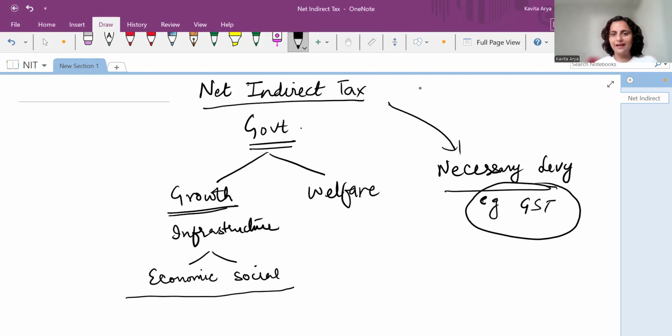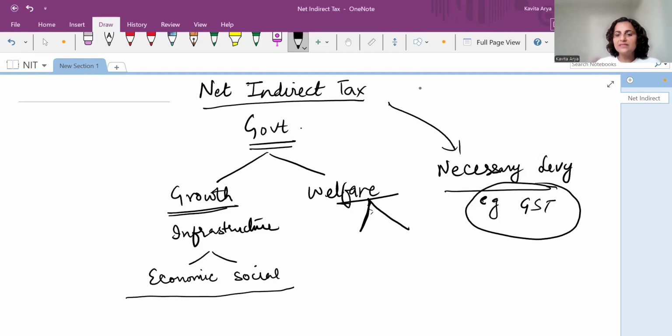When this financial assistance is given to firms, we call it subsidies. When it is for households, it is a transfer payment. This serves the welfare motive of the government.